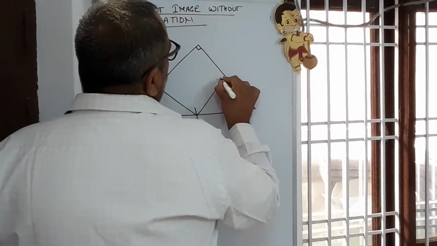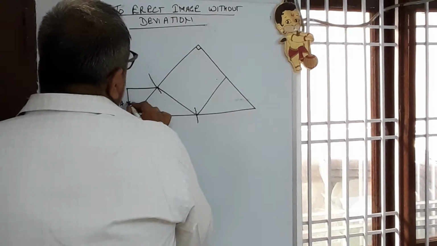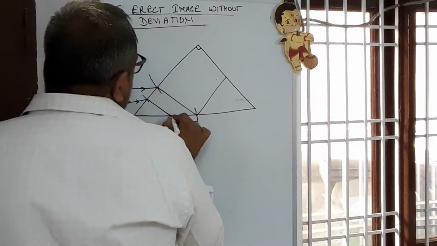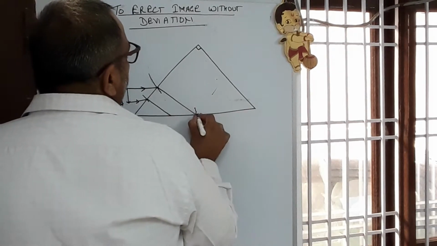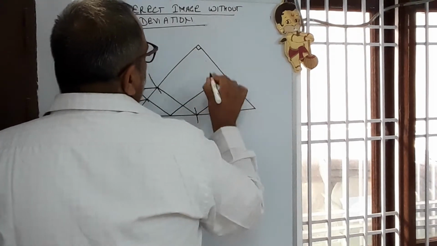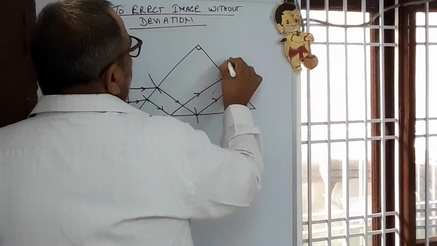Normal. Second ray, angle of incidence greater than critical angle. Mark arrowheads, it is necessary. Normal.